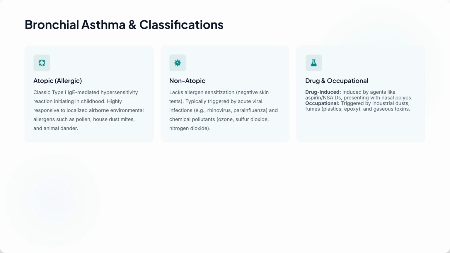Bronchial asthma is classified into three main types. Atopic or allergic asthma is an IgE-mediated hypersensitivity, often triggered by common environmental allergens. Non-atopic asthma lacks allergen sensitization and is usually triggered by viral infections or chemical pollutants. Finally, drug and occupational asthma are induced by agents like NSAIDs or industrial dusts and fumes.